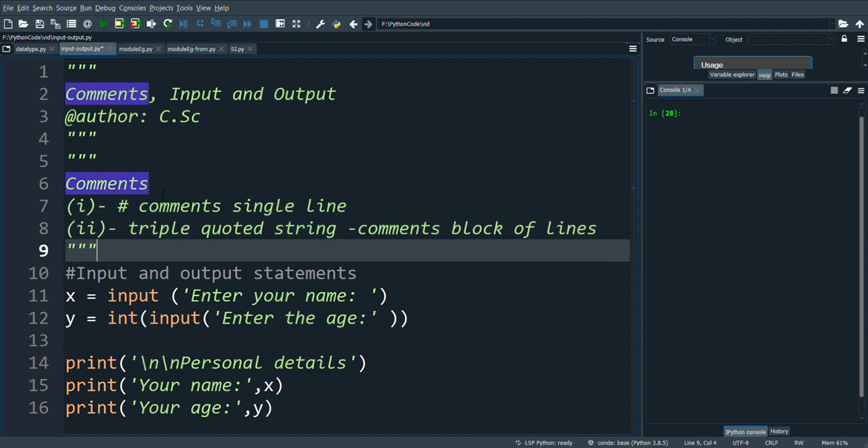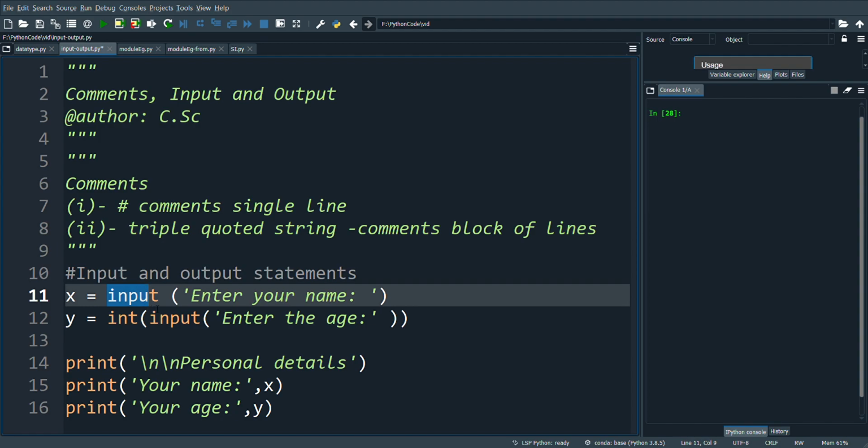The second topic is input. How do we get input from the user in Python? This is done by including the input function. In this case, the name is obtained from the user and stored as string in the variable x.